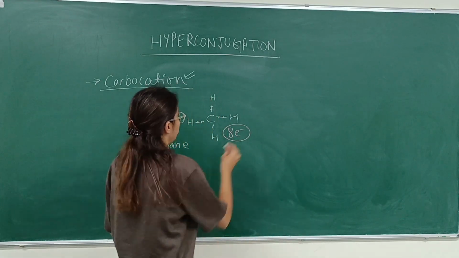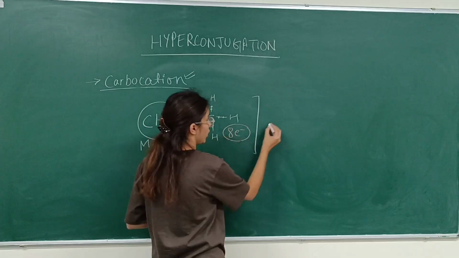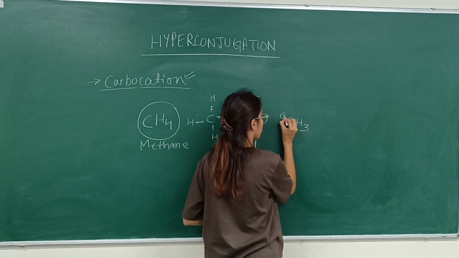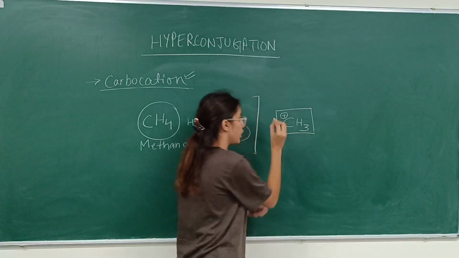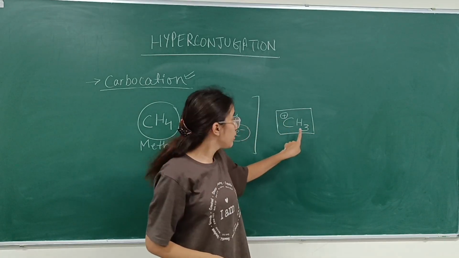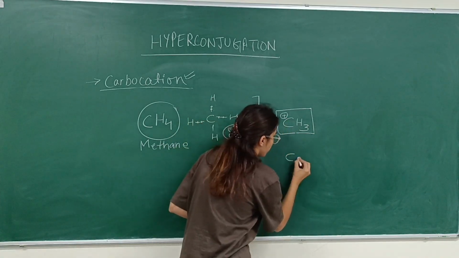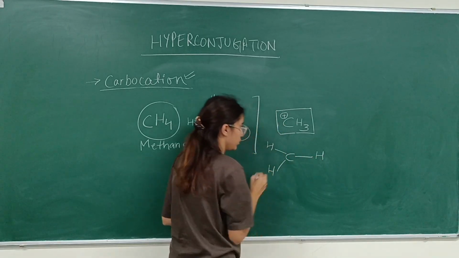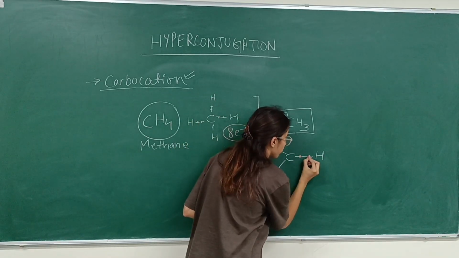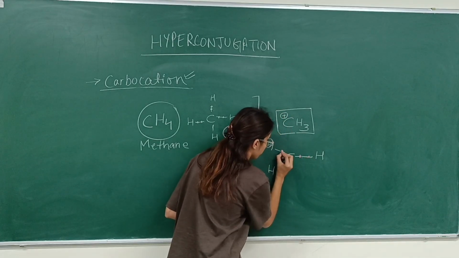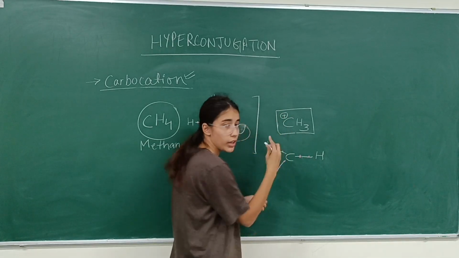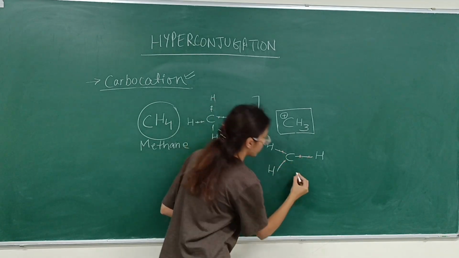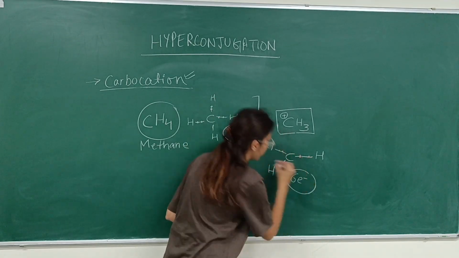But if we define a molecule with a structure like this, and we count the number of electrons, 1, 2, 3, 4, 5, 6, here 6 electrons are there.